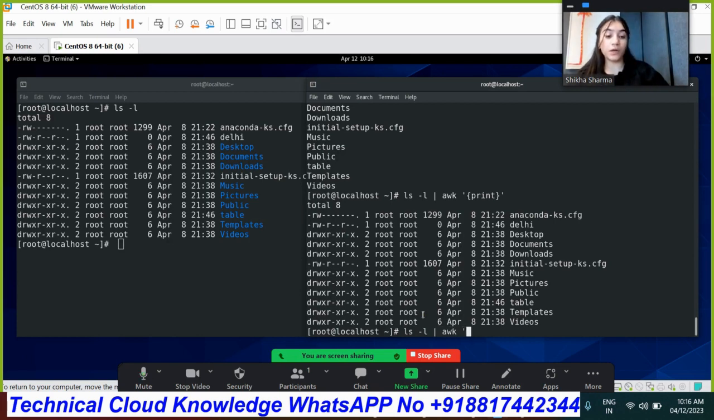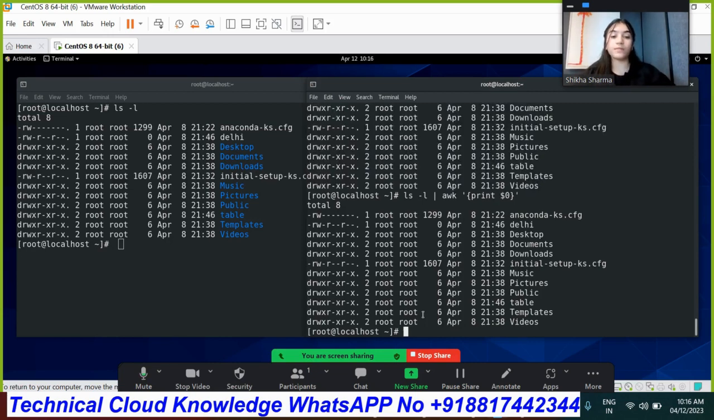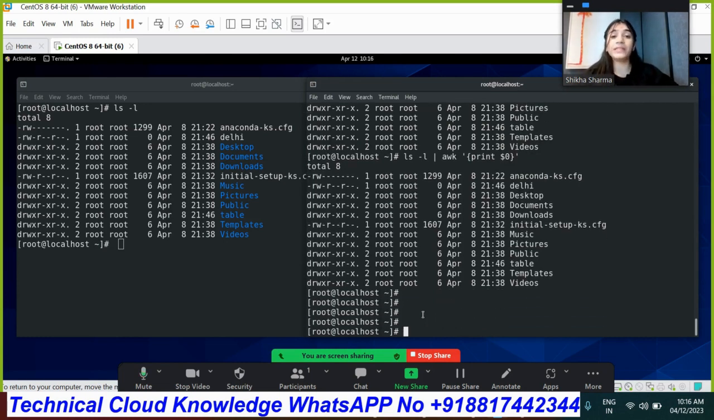And if you do this as well, you will again get the whole output if you refer to print dollar field 0. If you refer to 0, the 0 field also refers to the whole output. As you can see, that's how we are able to get the whole content, or we can say the whole output.